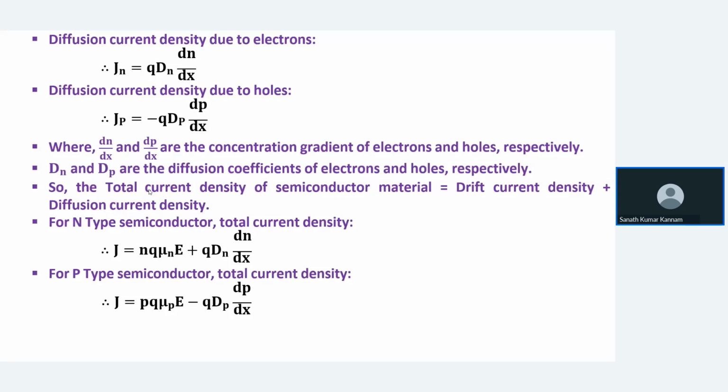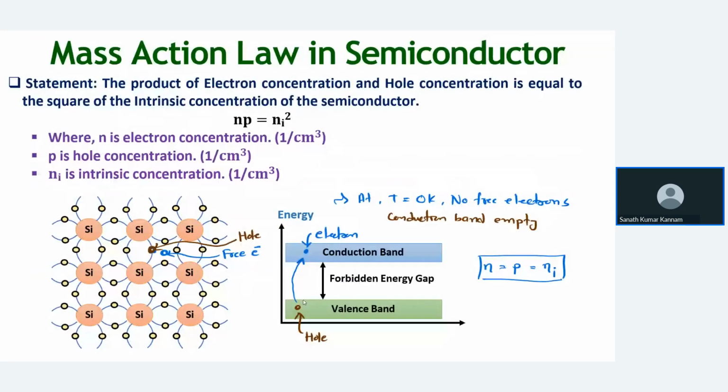So in an N-type semiconductor, total current equal to what? n q mu n into E plus q Dn dn by dx. For P-type material, p q mu p into E minus q Dp dp by dx. And next we will see the mass action law.